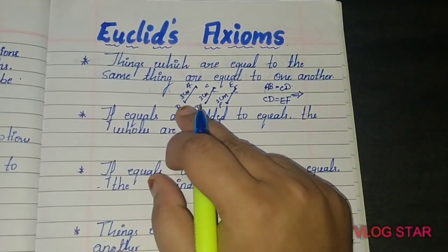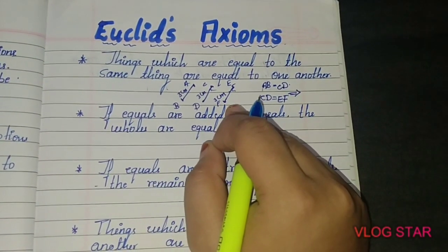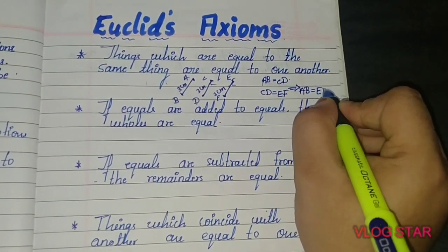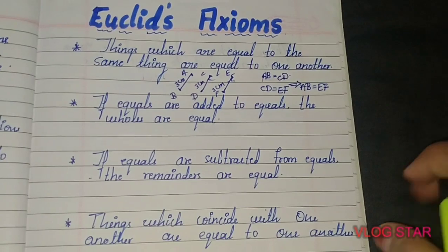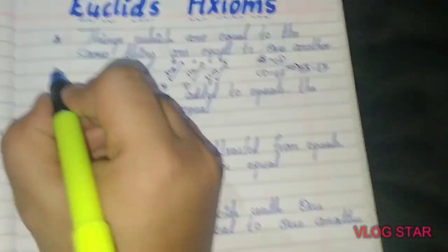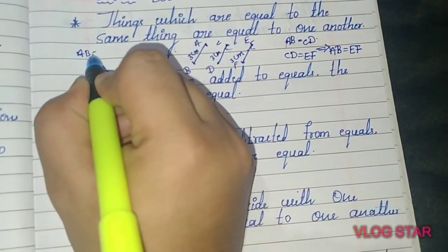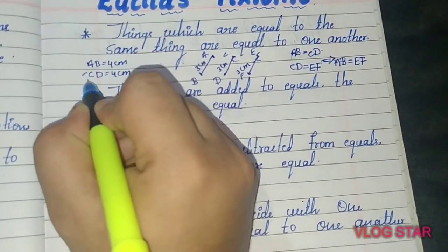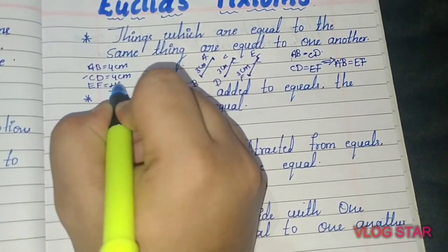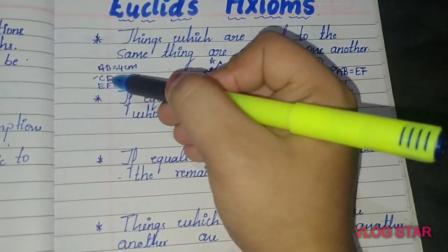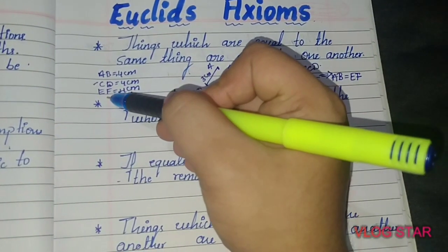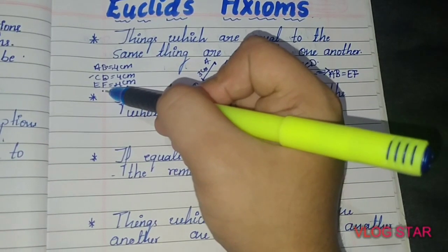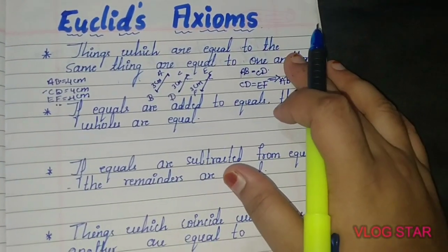That means AB is also equal to EF. Understood? You can also consider AB equal to 4 centimeter, CD equal to 4 centimeter and EF equal to 4 centimeter. AB is equal to CD, CD is equal to EF, so AB should also be equal to EF. This is Euclid's first axiom.